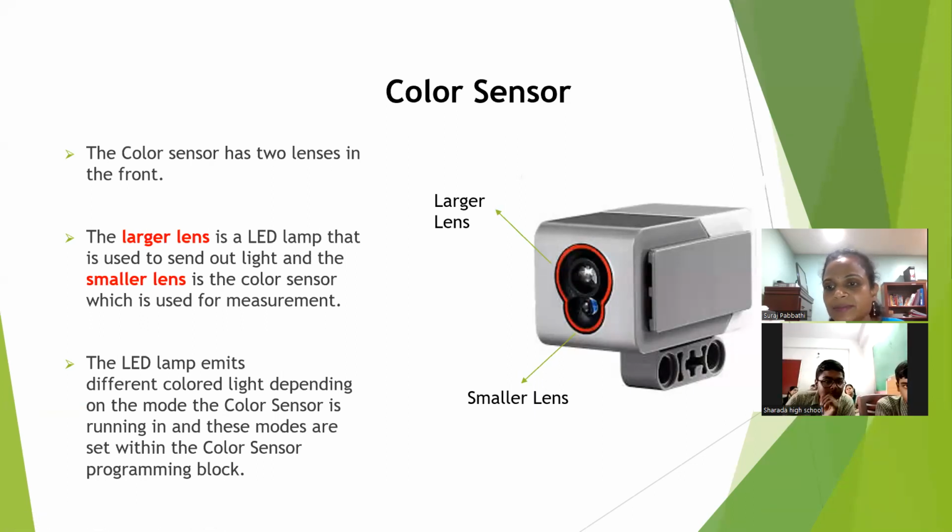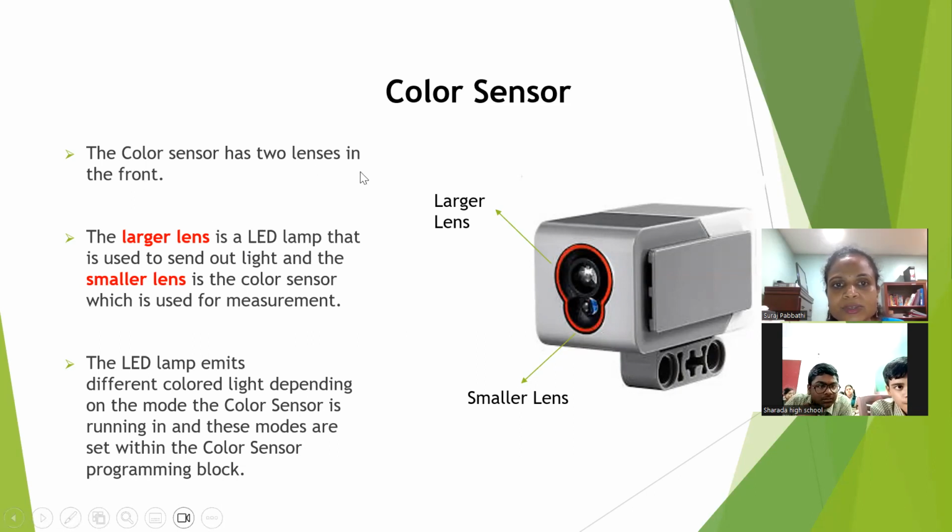Are you all able to see? This is used to emit the light. That means when I attach the color sensor to the robot and I switch on the robot, this large lens will throw the light on the object. And what is this lower one? This smaller one is the main lens, where it will try to measure the color we are trying to find. Now, if I read this, you might understand.